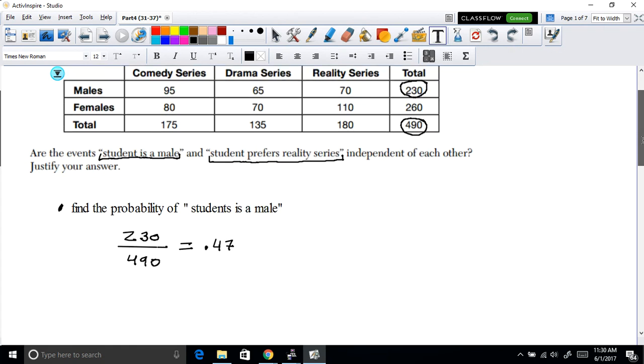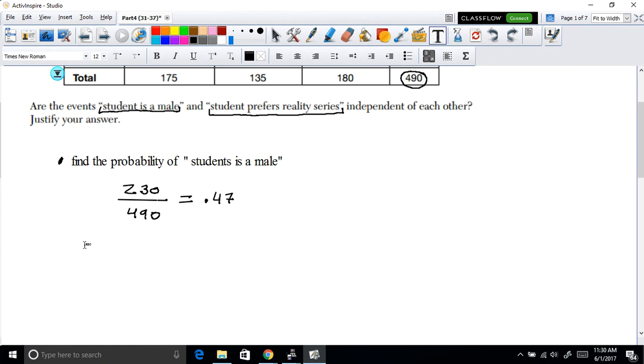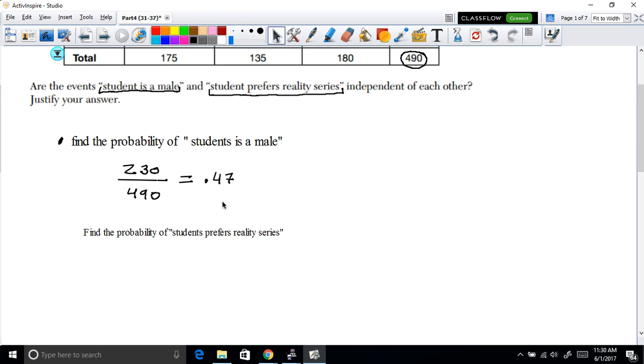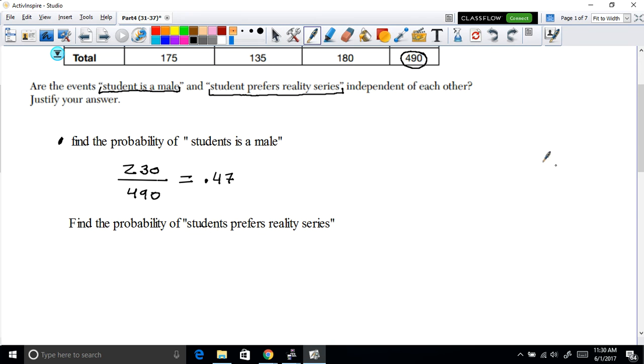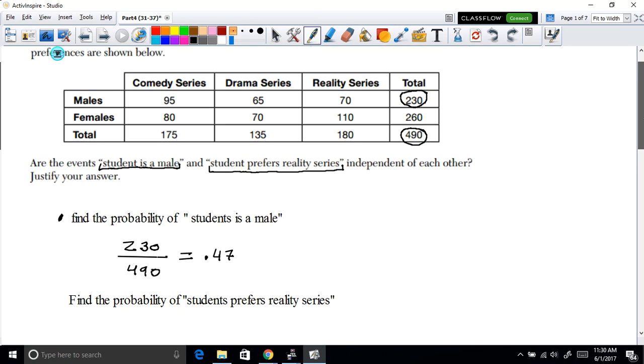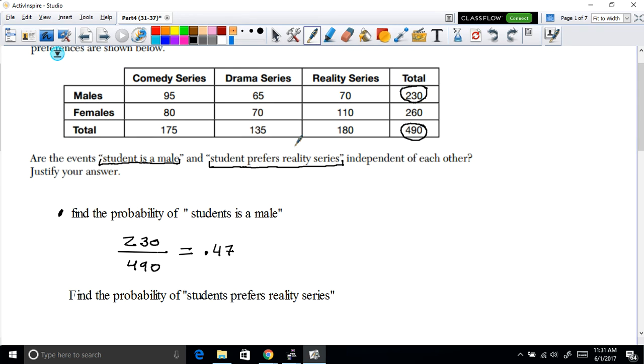Now, what is the probability for students to prefer reality series? What we're going to do here is find the probability of a student preferring reality series. Great. So how can we find the probability of students who prefer reality series? Well, let's check out the column of reality series.